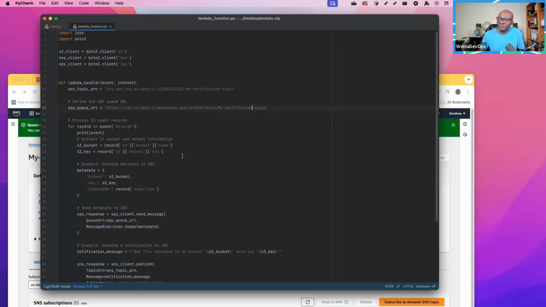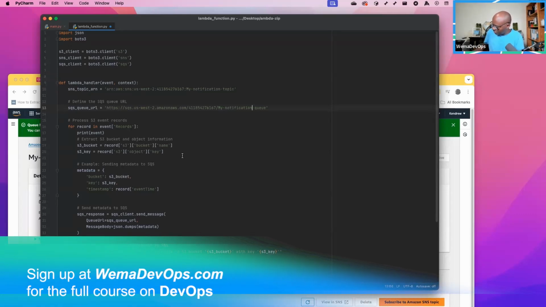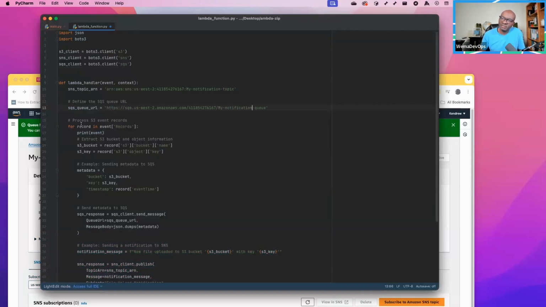Then obviously we are using a for loop here to iterate through our event. This event is the event that will trigger our Lambda. And in that event, we have a key called Records. So we want to iterate over that record in the event.